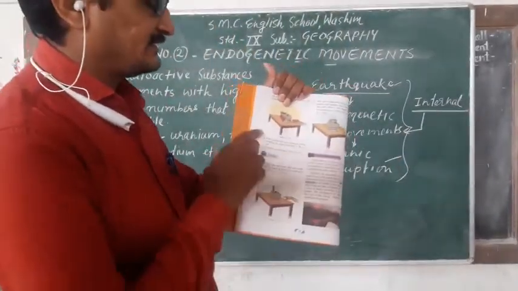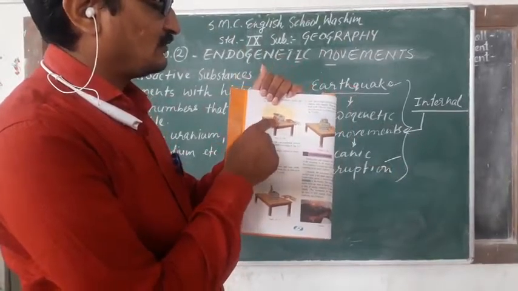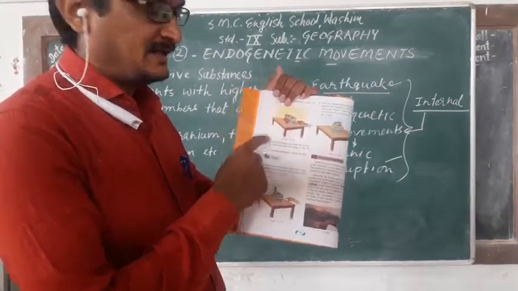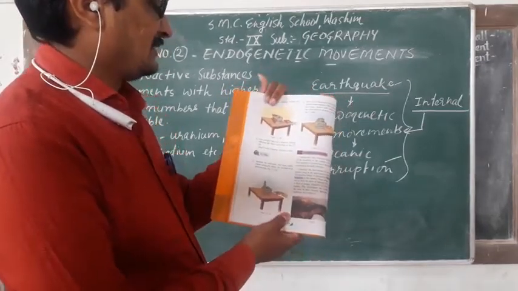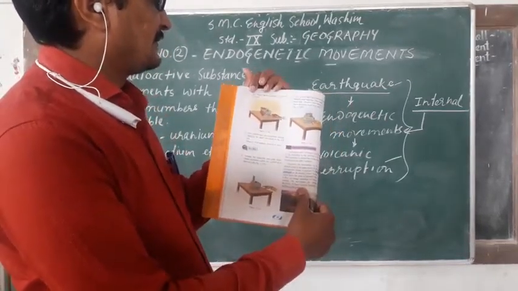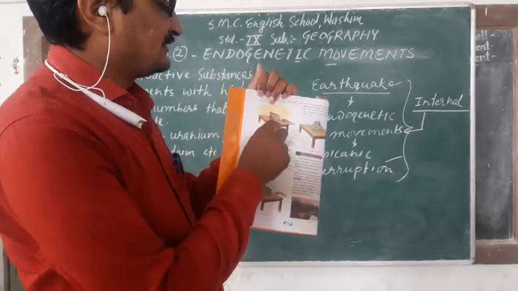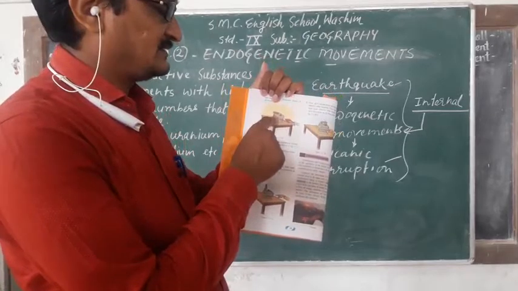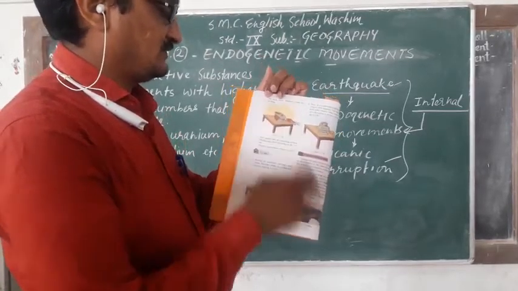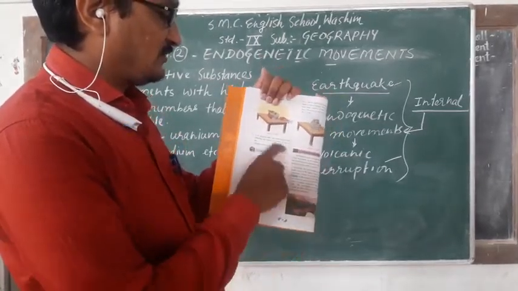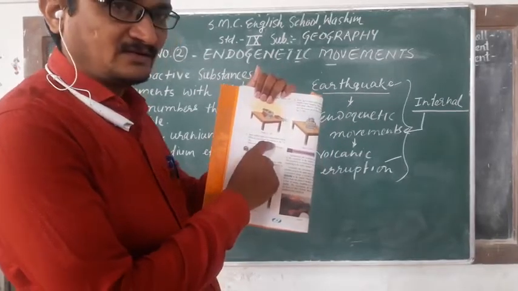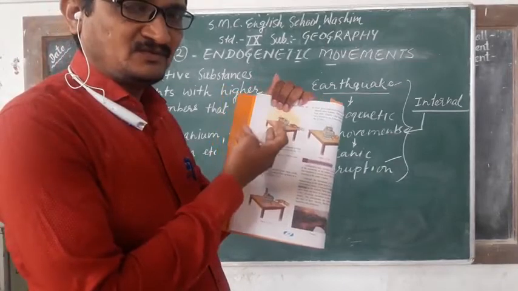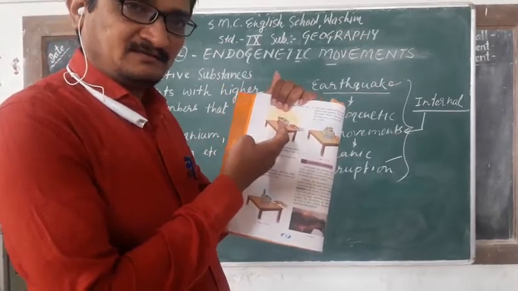Like this, you will arrange notebooks and upon that chalk, duster, all these things, and you have to take out the middle notebook from all these notebooks. So what will happen? All these notebooks, sharpener, duster will fall down.